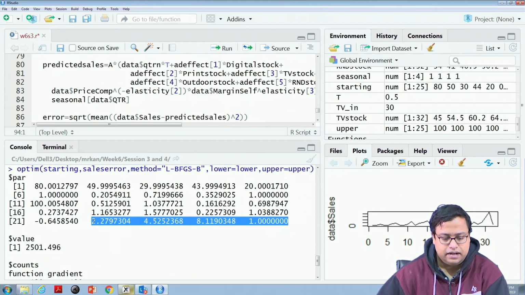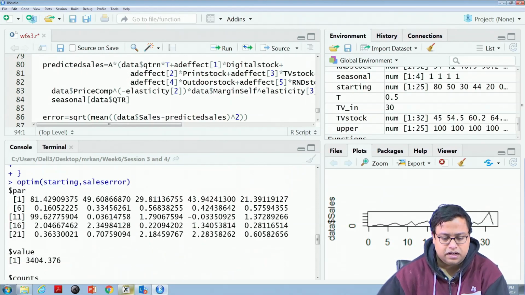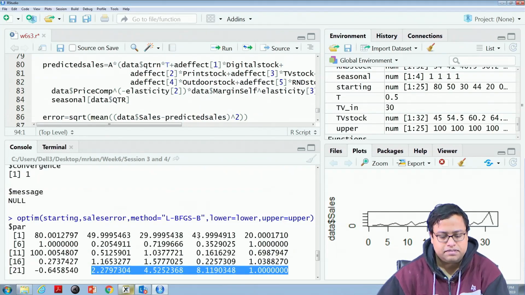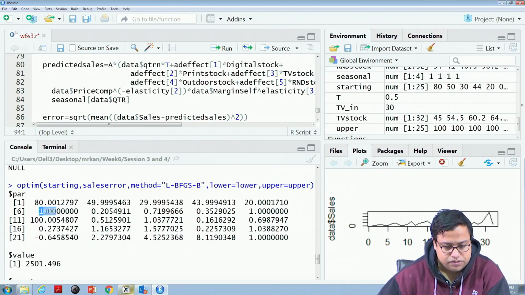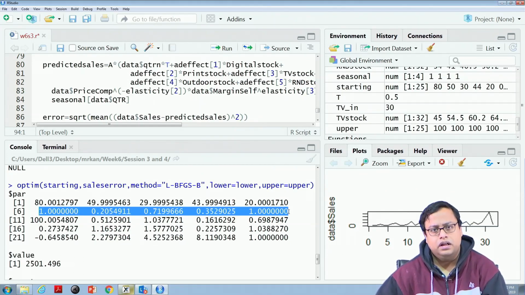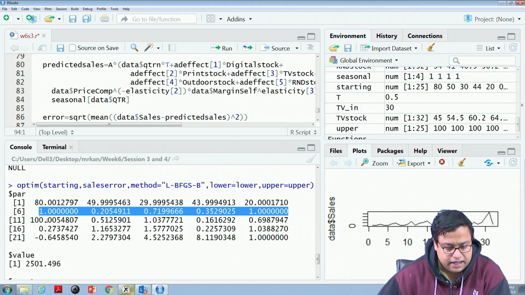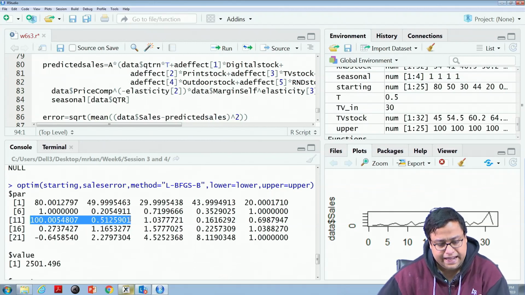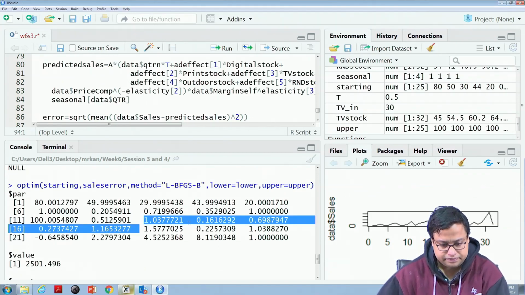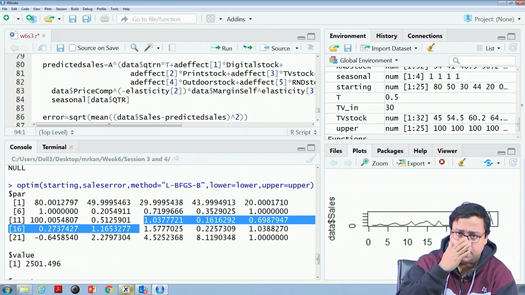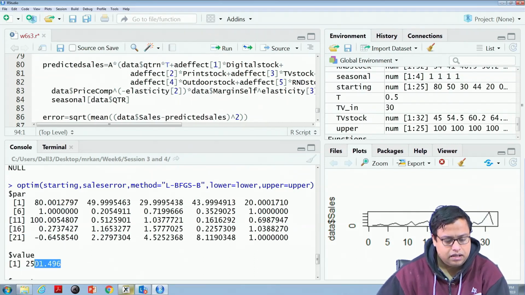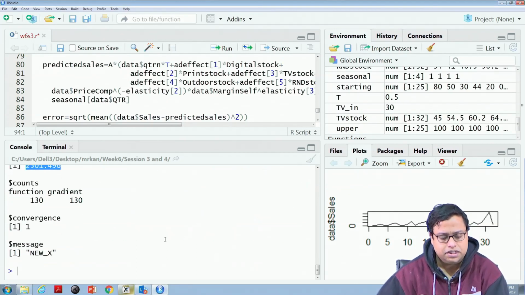Still here, in the previous one these two were the same, 2.18, 2.28, the seasonal component was almost the same. Here I am saying that the third season is much higher than the second season, and then these are the values for the parameters of lambda, and then these are my A and T, these are my beta parameters, and here all the beta parameters are coming positive because I have forced the fit. I have said that it cannot be negative, it has to be positive, and the value has further reduced. So, using this method I am getting a slightly better result, which is fine.